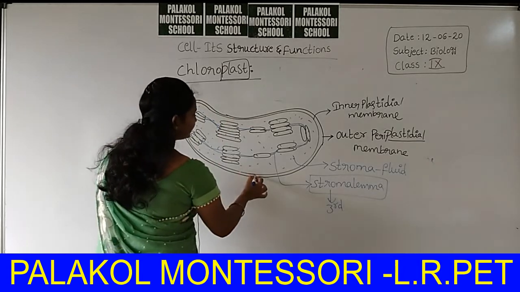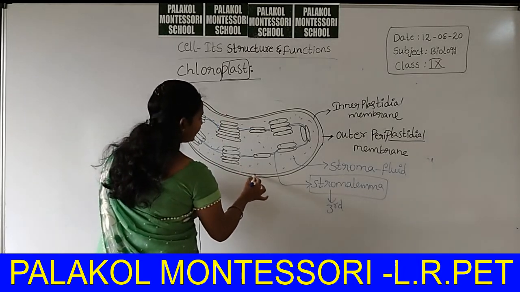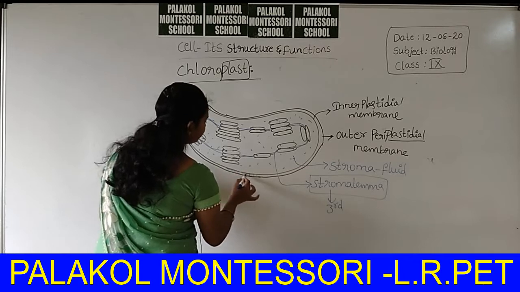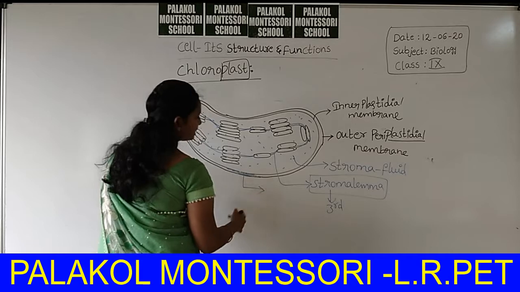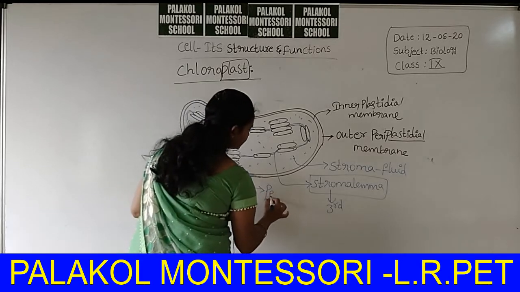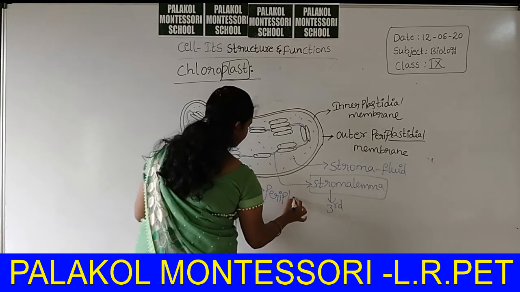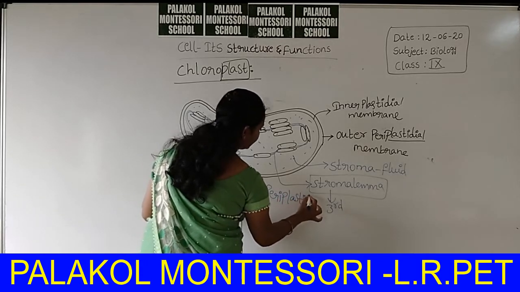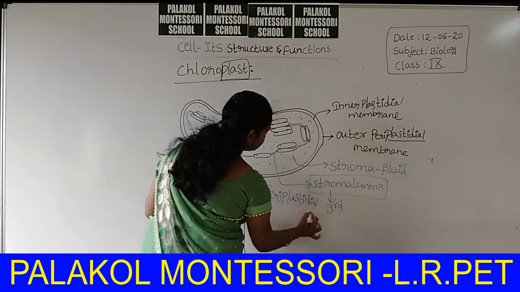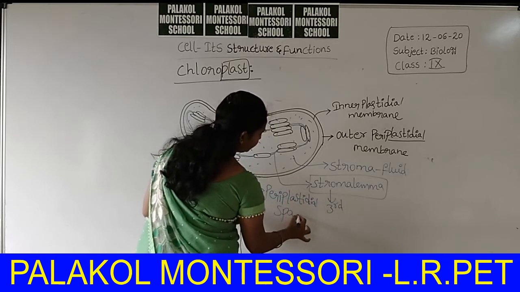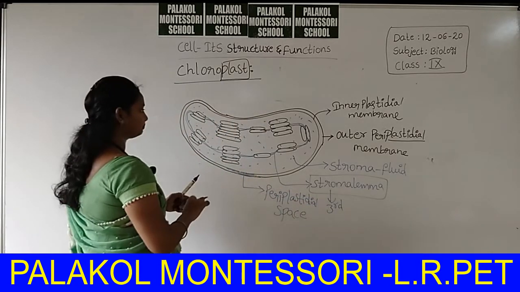Okay. In between these two, outer and inner membrane, there is a free space present, that is called the periplastidial space.